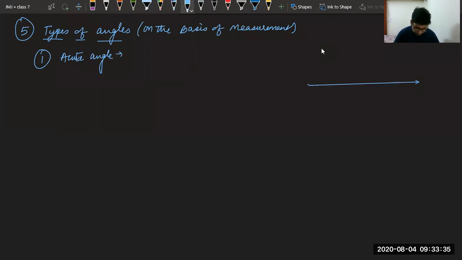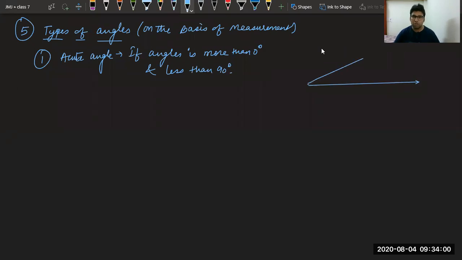Angle which is lower than 90 degree and more than 0 degree. If the angle is more than 0 degree and less than 90 degree, it is known as acute angle.